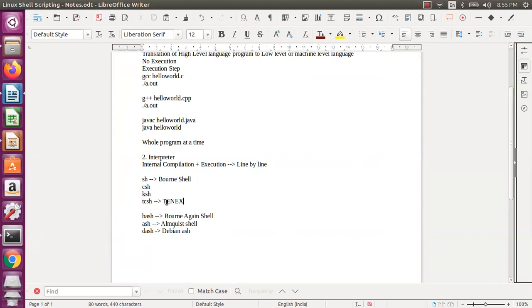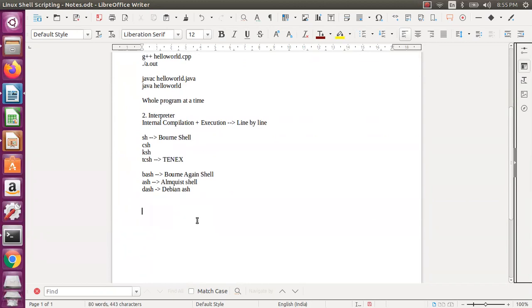Okay. So all the shells will do the same functionality, but there may be certain features that exist in some shells. In some shells arrow keys may not be working, history may not be working, and in some shells backspace may not be working. But bash has almost all the features. So that's why bash.